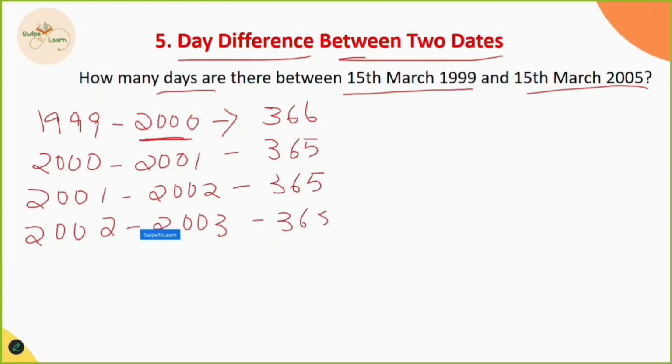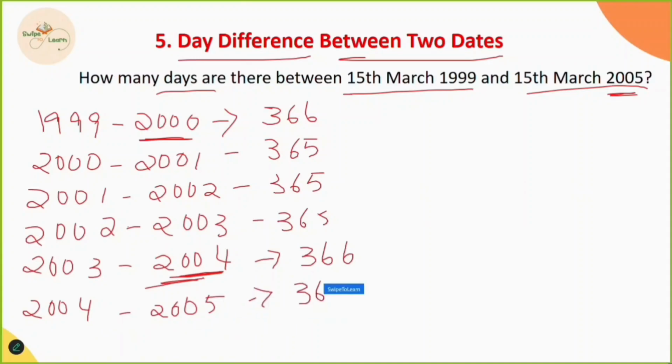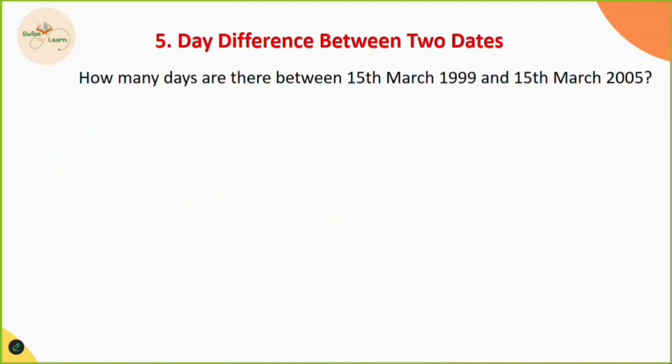And every 4 years, the leap year repeats. So, from 2003 to 2004, the number of days will be 366, because 2004 is a leap year. And we have to calculate until 2005. So, from 2004 to 2005, we have 365 days. By adding all this, we get the number of days. So, the result will be 2192 days. So, between 15th March 1999 and 15th March 2005, we have 2192 days. So, I hope this is clear.